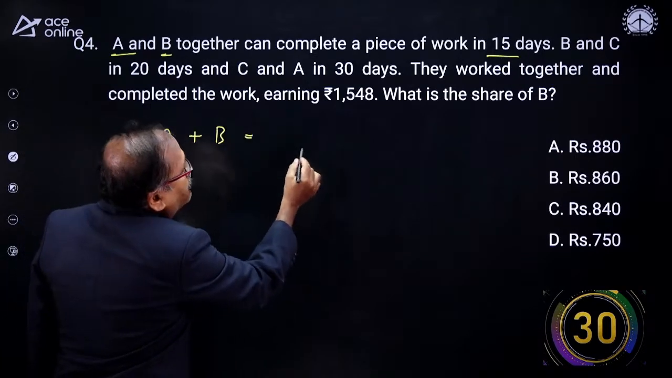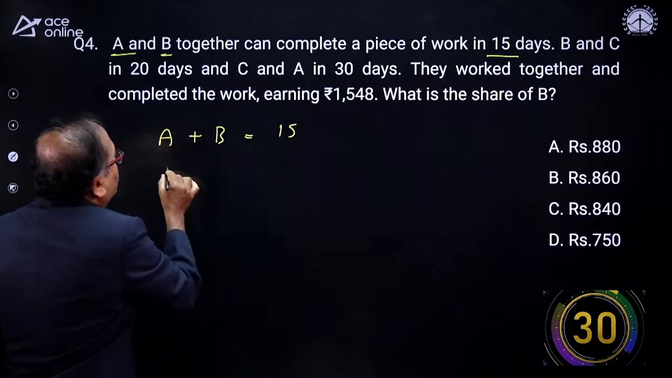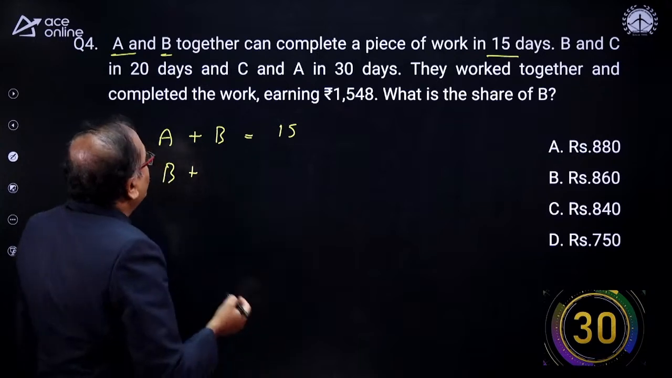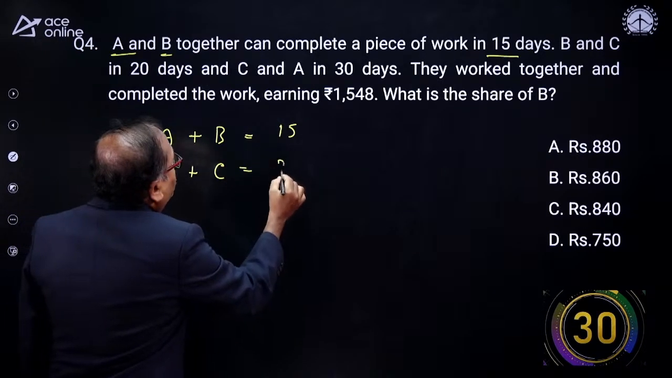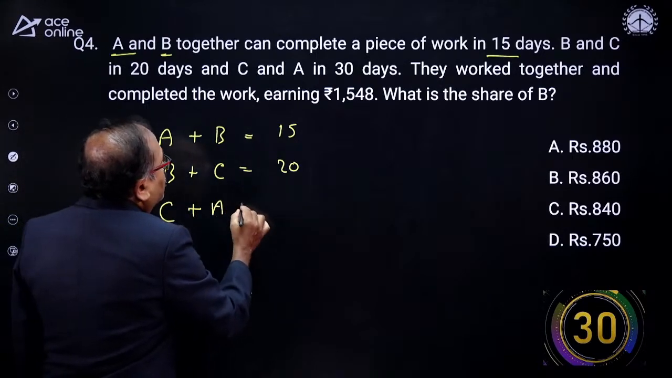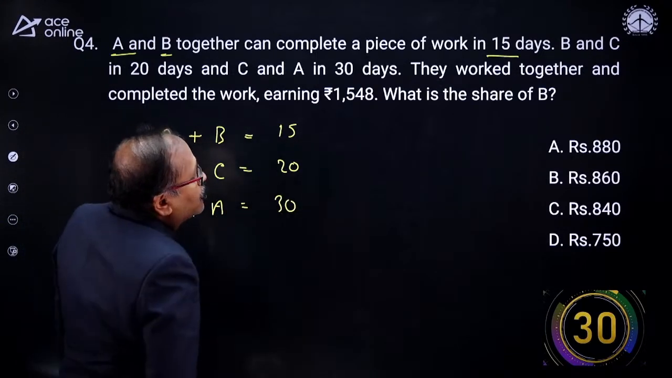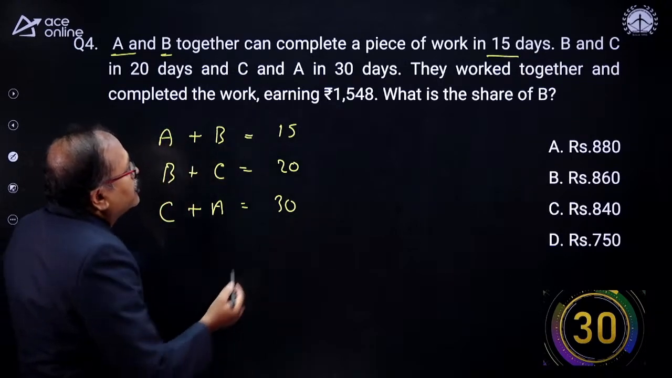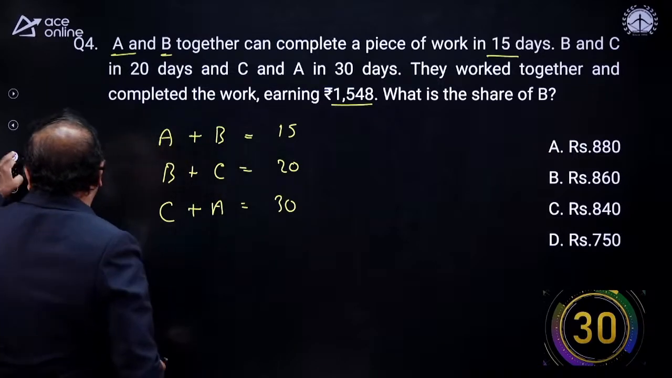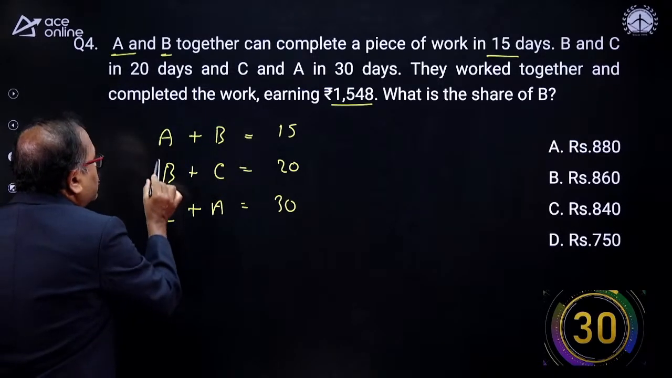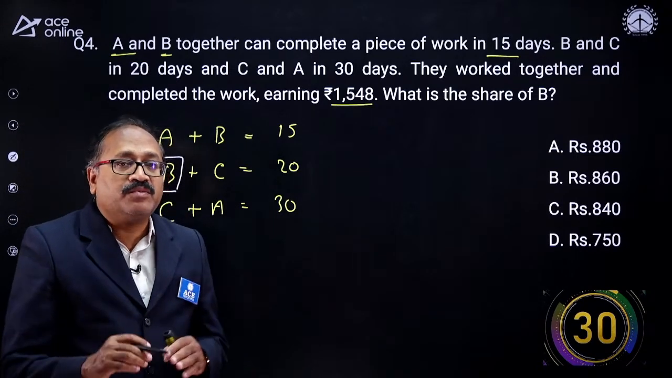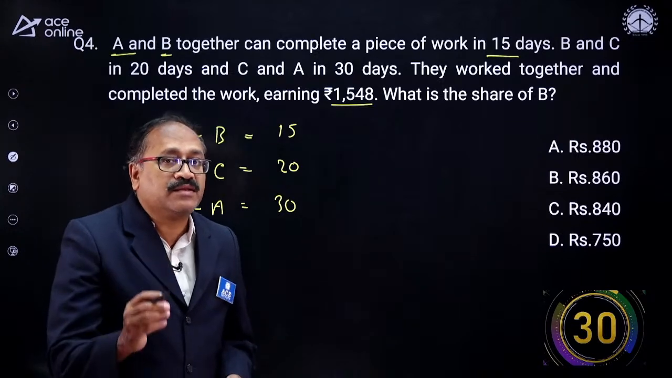So that is A and B 15 days. And B and C can complete the same work in 20 days. And C and A can complete the same work in 30 days. Now they worked together and completed the work, earning rupees 1,548. What is B's share? My friends, this is a very stereotypic question, and almost every exam, questions like this come.